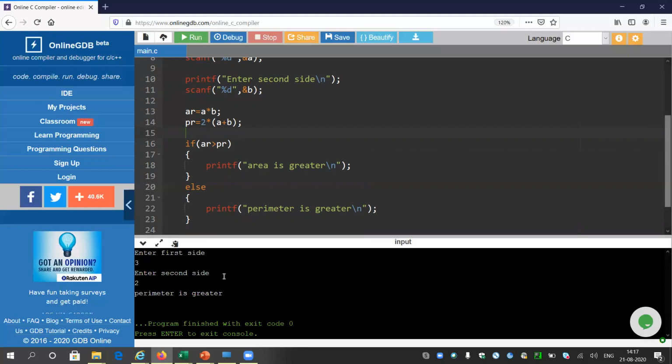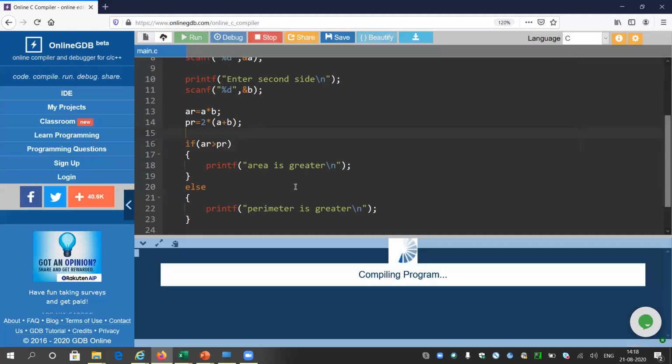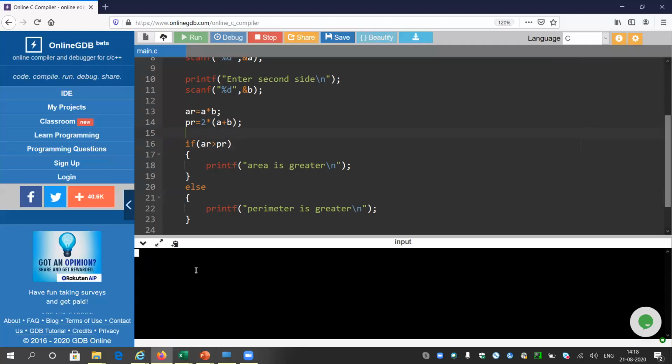So now it is giving perimeter is greater. Why? 3 into 2 is 6, and 2 into 3 plus 2 means 10. Yeah, so perimeter is greater. You can take time and calculate using your calculator, or if you are smart enough in mathematics, you can do the same. So anyway, let me try with some other numbers to check if my program is correct or not. So let me give like 10 and 5.